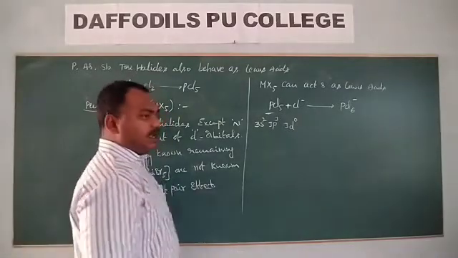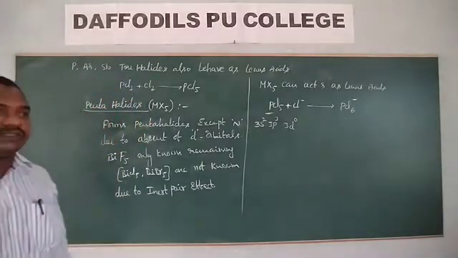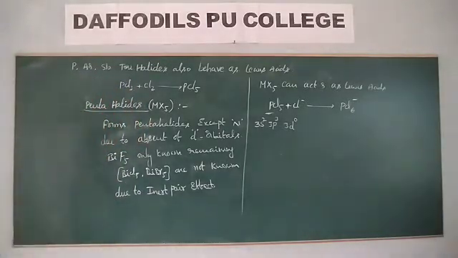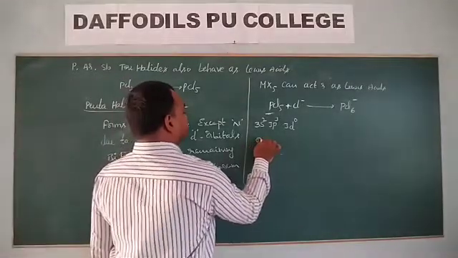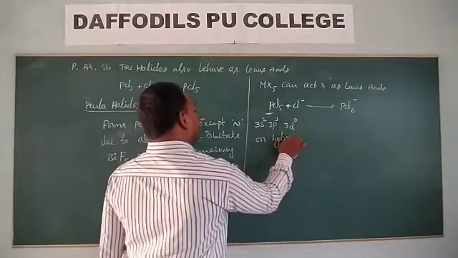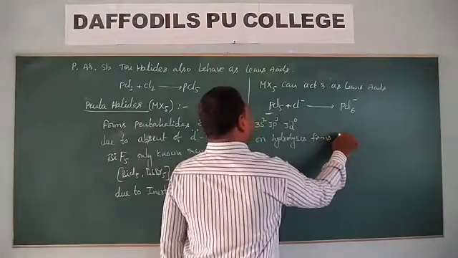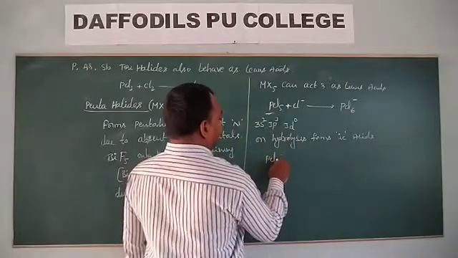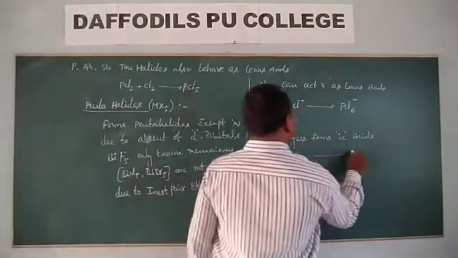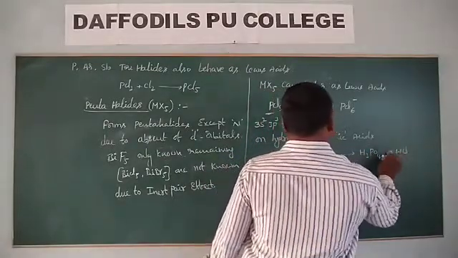These pentahalides on hydrolysis produce acids. Hydrolysis forms acids. PCl5 on hydrolysis forms H3PO4 plus HCl.